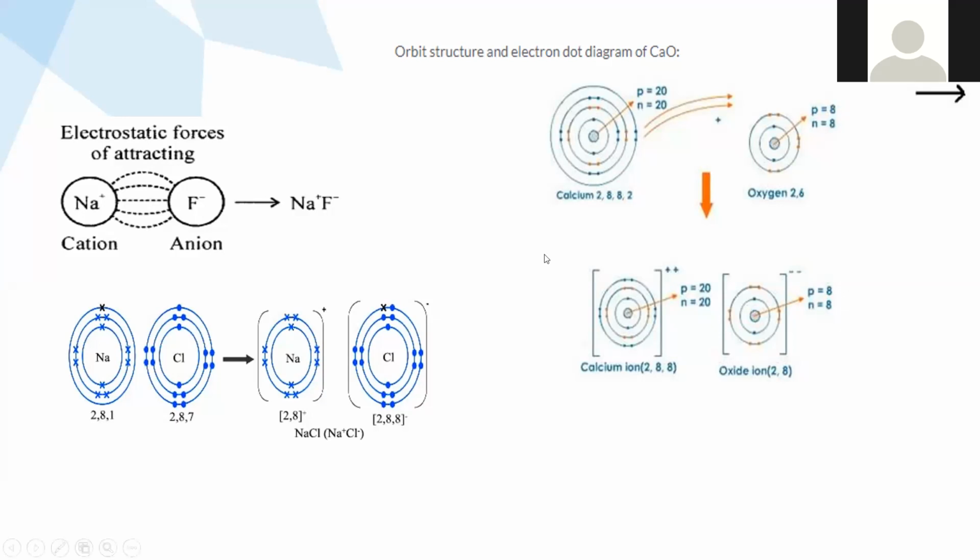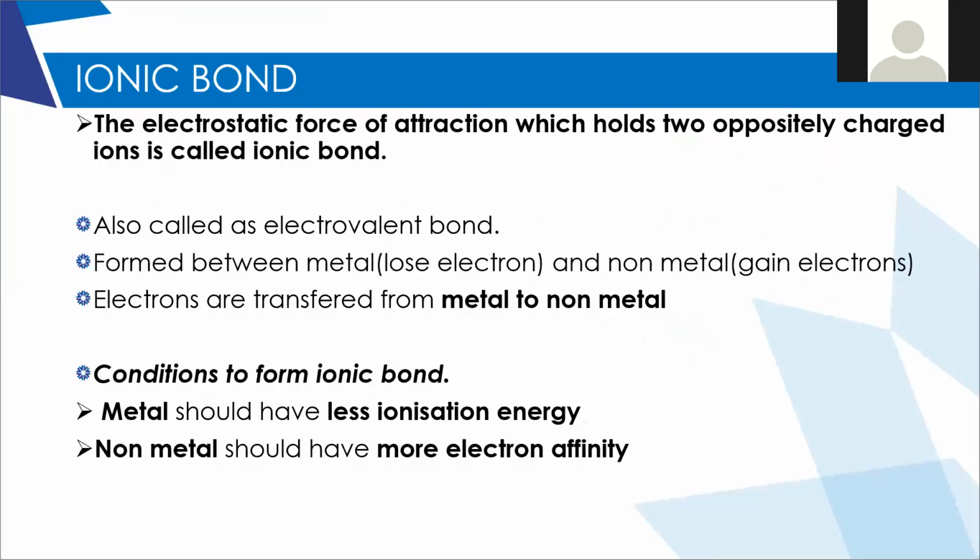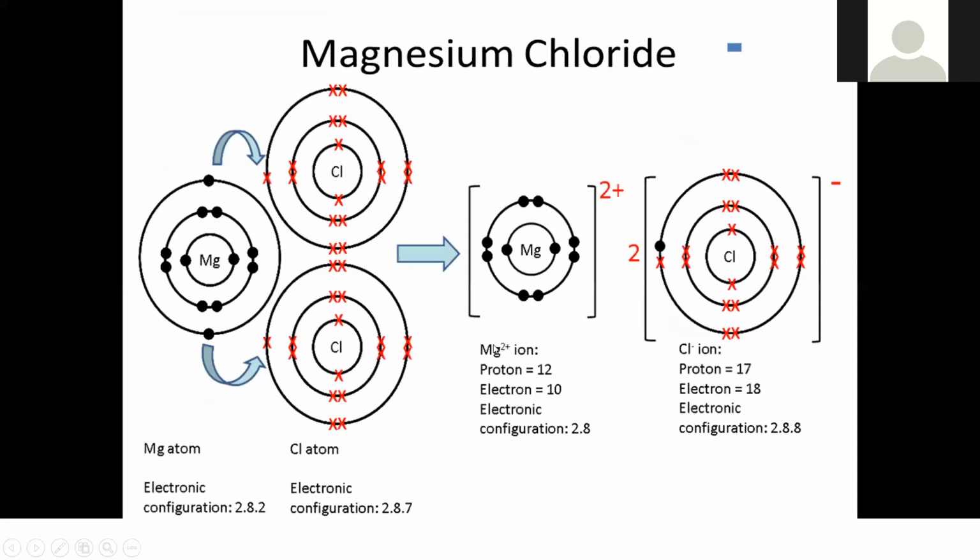Clear? Did you understand the concept of ionic bond? So let me just recap again. Ionic bond is formed between two oppositely charged ions, that is from metals which lose electrons and non-metals which gain electrons. Always between a metal and a non-metal, ionic bond is formed. And we have also discussed the conditions. The metal should easily lose the electrons, and the non-metal should have more tendency to gain electrons. It should have more affinity to gain electrons.